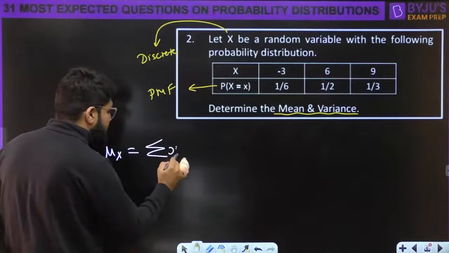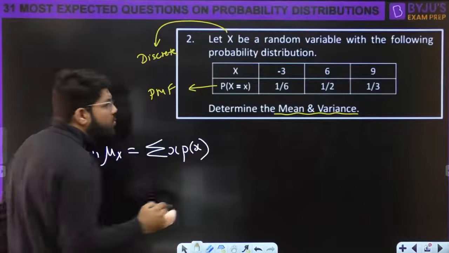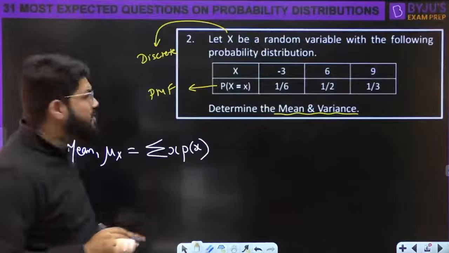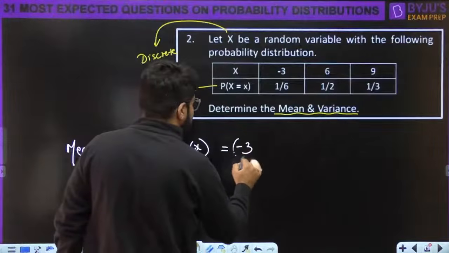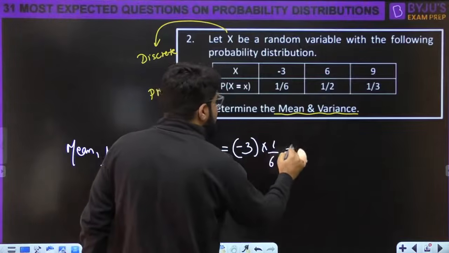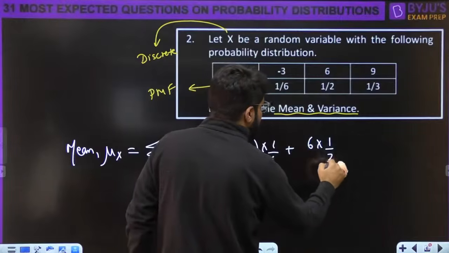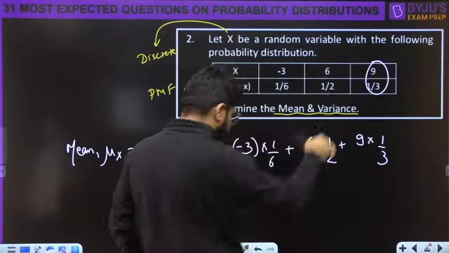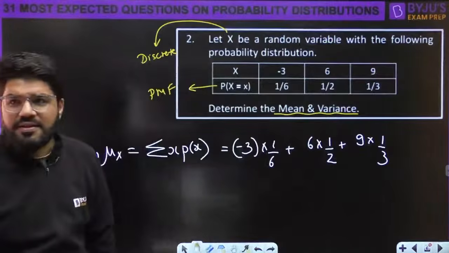As I told you, it is summation of x into PMF. So what you are required to do, every value x is multiplied by its probability P of x. The first value is -3 multiplied by 1 by 6. The second value is 6 multiplied by probability half. 9 multiplied by its probability. Correspondingly, the values are to be multiplied and then added, right?